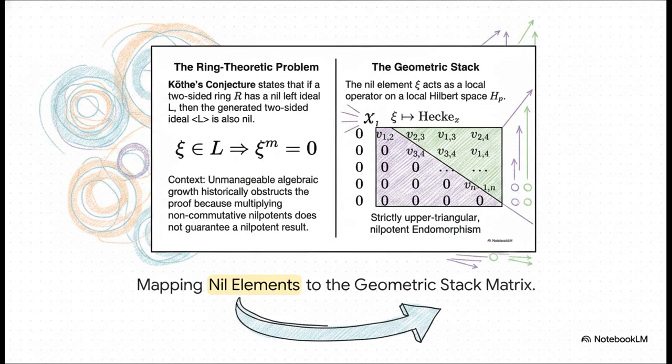Now, look at how we translate that totally unmanageable algebra into strict geometry. We map our nil element, we'll call it xi, to act as a local operator. Check out the matrix right here. Because xi is strictly nil, it generates this perfect upper triangular nilpotent matrix in the Hecke stack. All the action is forced strictly above the diagonal, no exceptions.